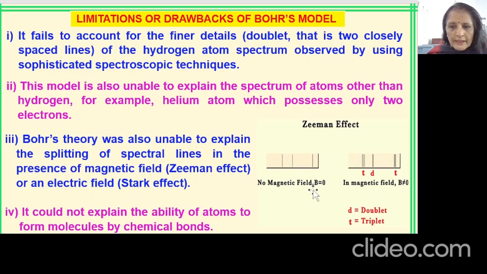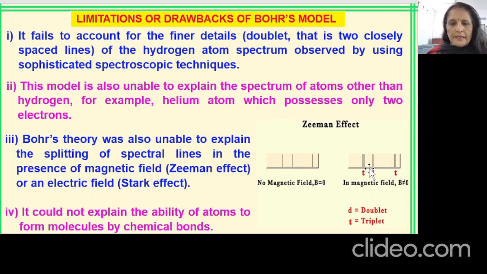With no magnetic field you see one line, but when you apply a magnetic field, this one line splits into various lines. If one line is related to one difference in energy, then why are subsequent more lines formed? This was not explained by Bohr. That becomes the drawback of the Bohr model, that he was unable to explain the Zeeman effect or the Stark effect.